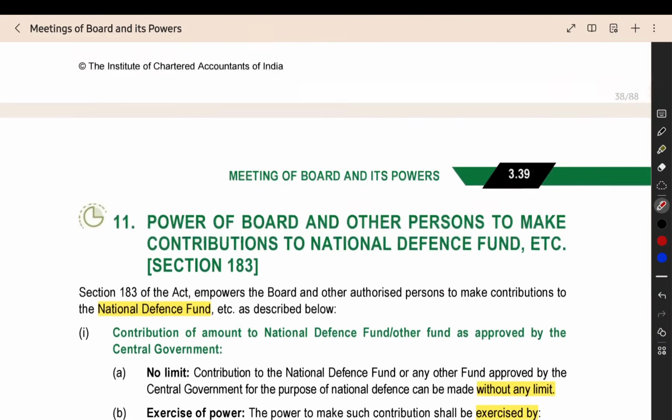Even if you have written in the Articles of Association that this company should not contribute to the National Defence Fund, that will not be considered. This section will override it. You can make the contribution, and if the company does it against the articles, it will be valid only.